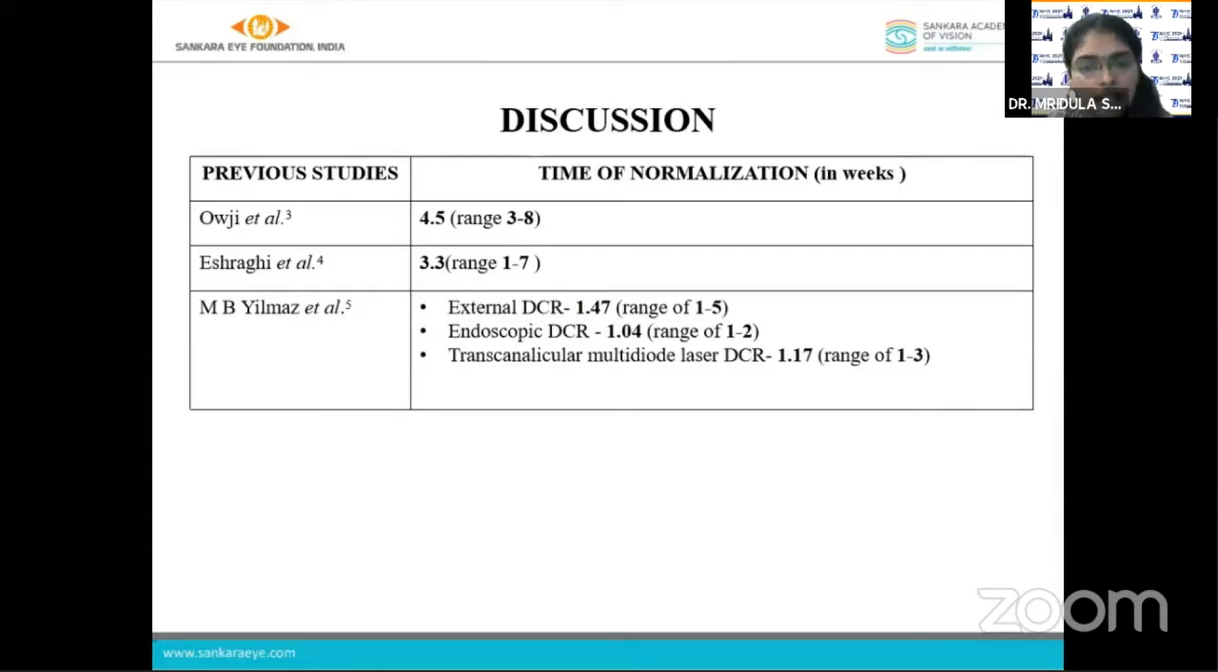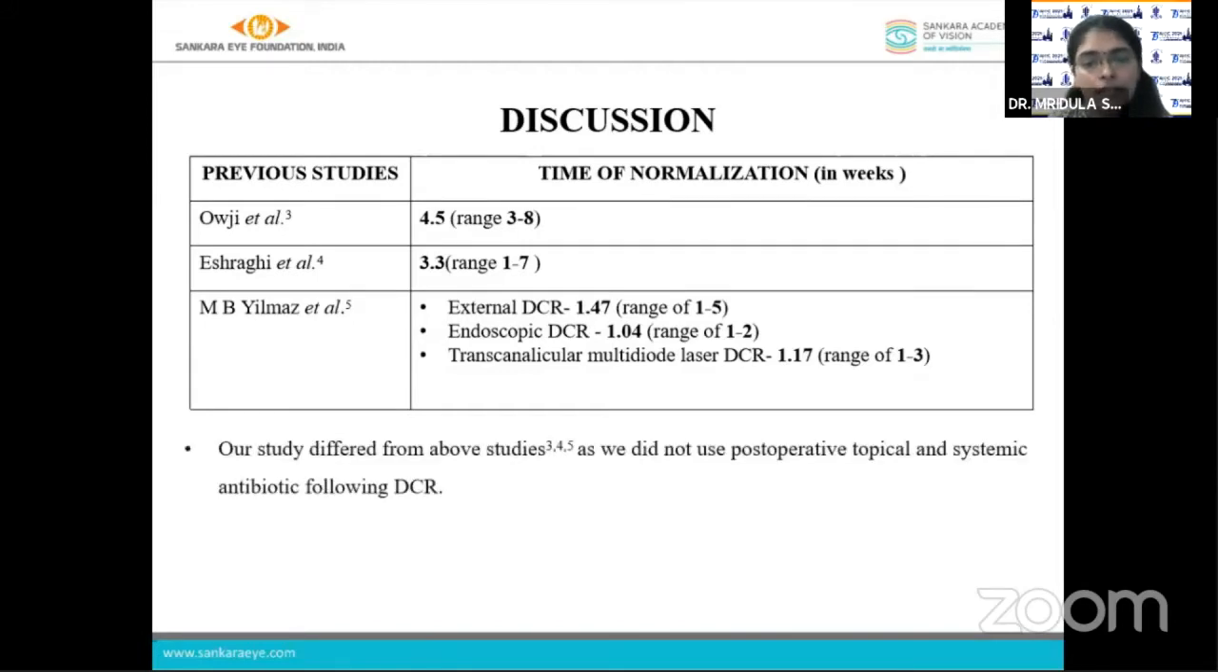In the study by Eshraghi et al., it was 3.3 weeks, and by LB Ilbias et al., it was 1.47 weeks following external DCR, 1.04 weeks following endoscopic DCR, and 1.17 weeks following transcanalicular multidiode laser DCR. Our study differed from the above studies as we did not use postoperative topical or systemic antibiotics following DCR.